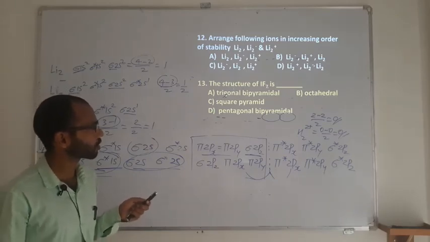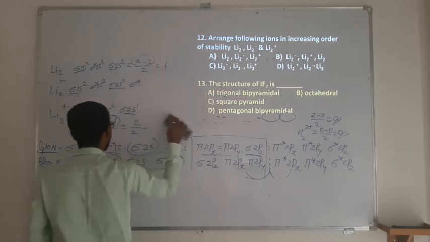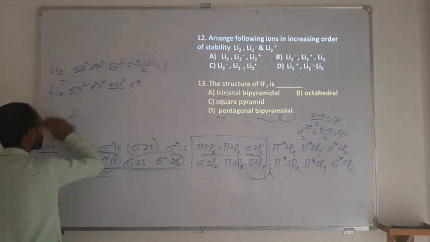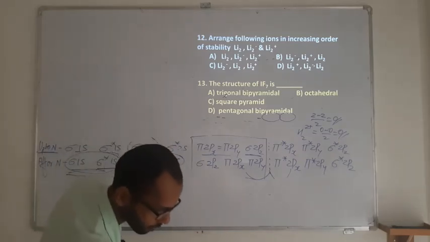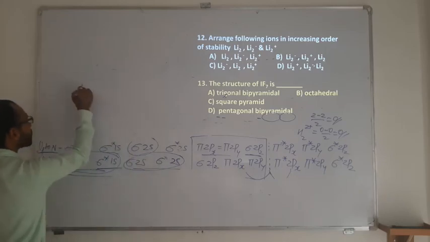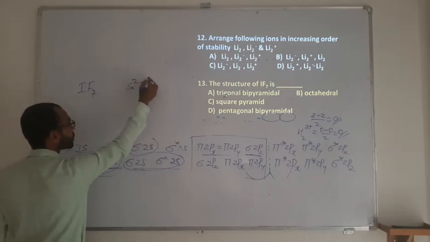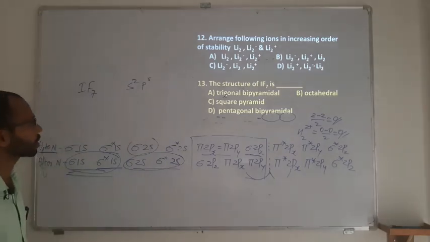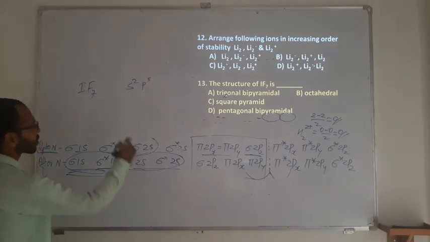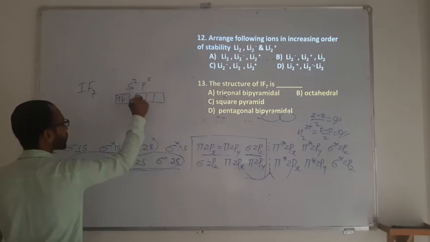Then similarly, the structure of IF7. I am supposed to go for the structure of IF7. So in IF7, the central atom is iodine, which is a halogen family member, and the electronic configuration is going to be s2 p5. So then what will be its structure? Means there are 2 electrons in the s orbital and 5 are there in the p.